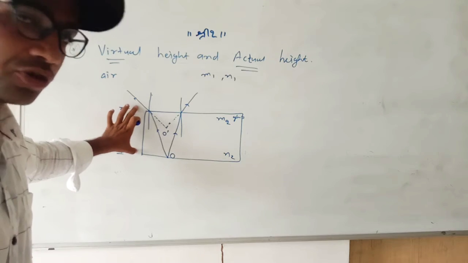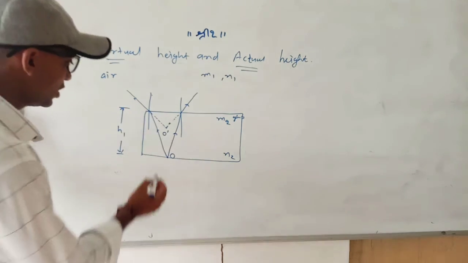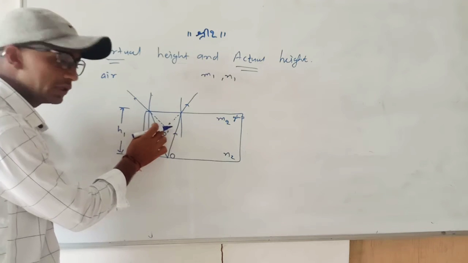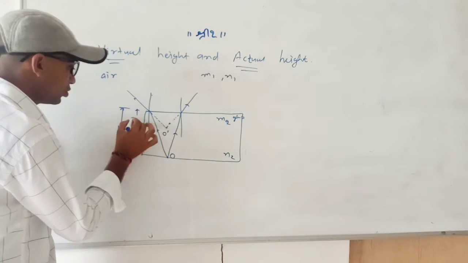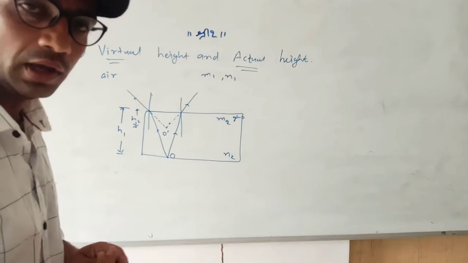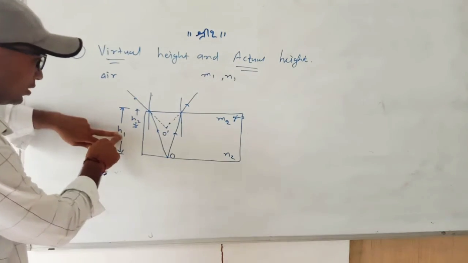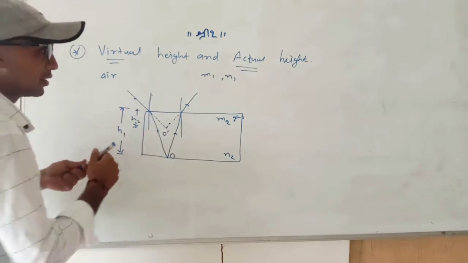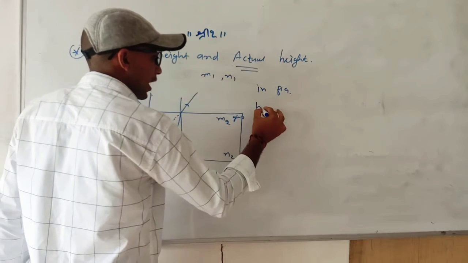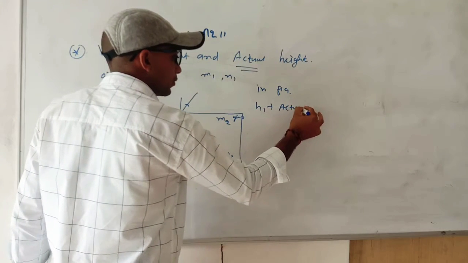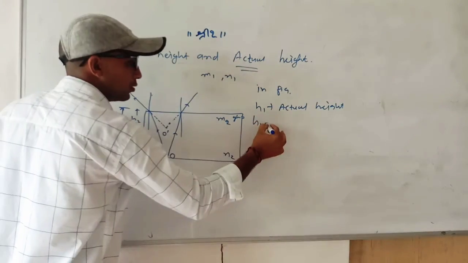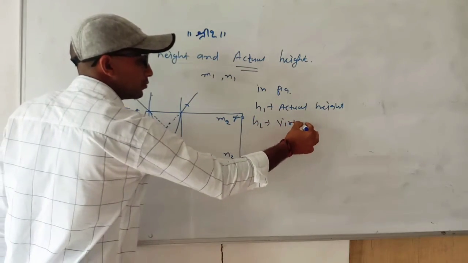Now this is the observed, or virtual, position. So this one is the virtual height H2. In the figure, H1 is the actual height and H2 is the virtual height.